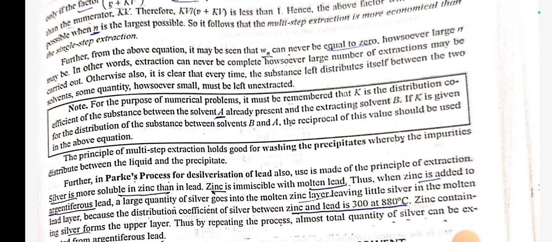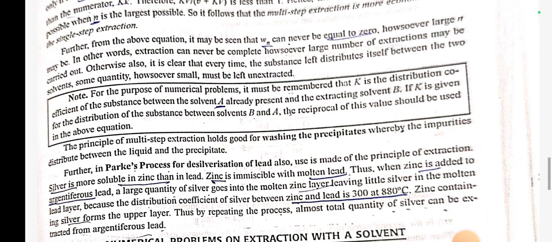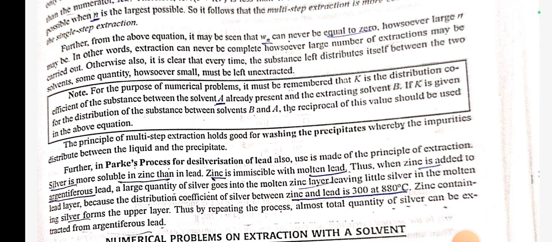The principle of multi-step extraction holds good for washing the precipitate, whereby the impurity distributes between the liquid and the precipitate. Further, in Parkes process for desilverization of lead, use is also made of the principle of extraction. Silver is more soluble in zinc than in lead. Zinc is immiscible with molten lead. Thus, when zinc is added to argentiferous lead, a large quantity of silver goes into the molten zinc layer, leaving little silver in the molten lead layer.